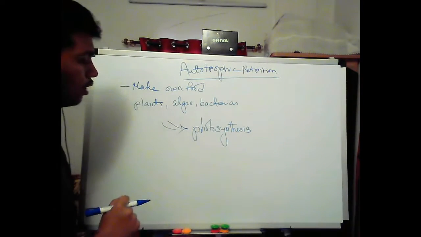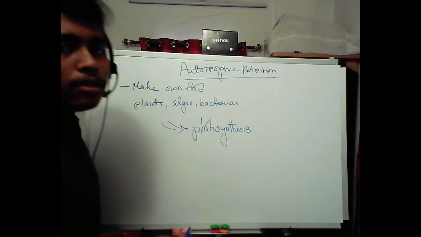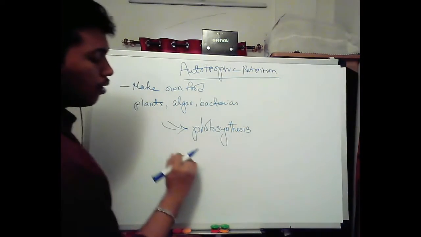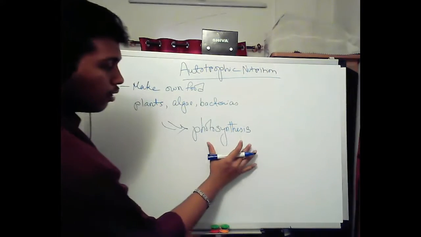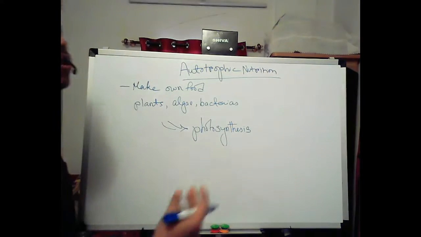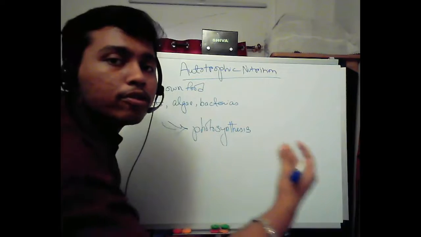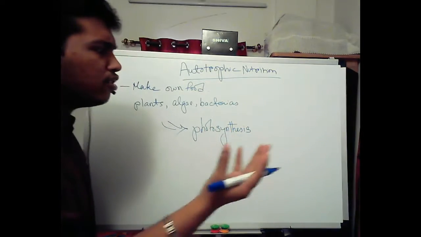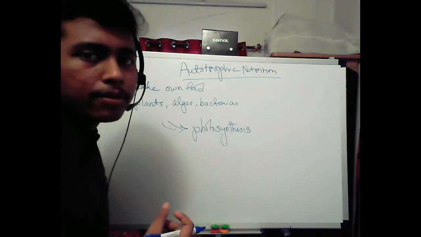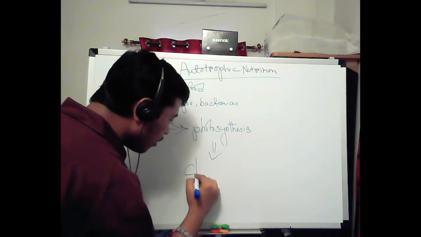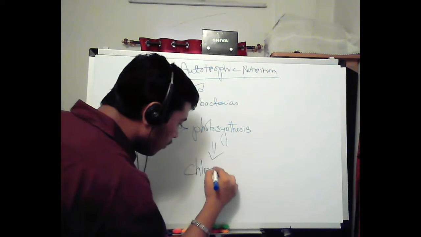Everyone knows this. What substance provides them with the ability to go through the photosynthesis process? Which pigment do you think helps? Correct, the pigment chlorophyll.